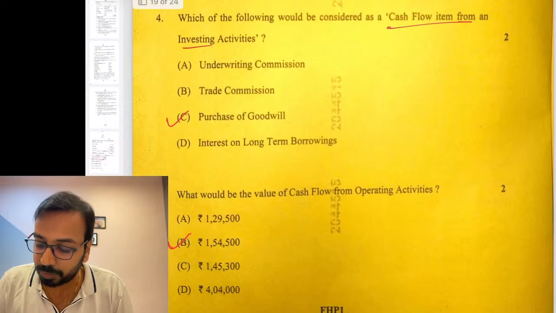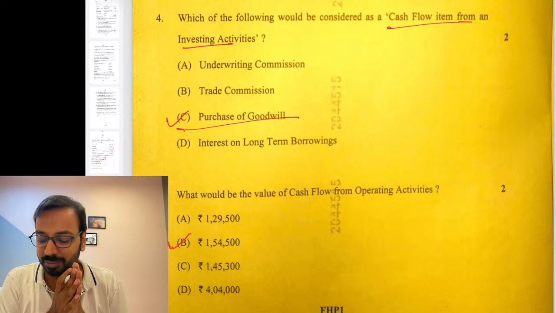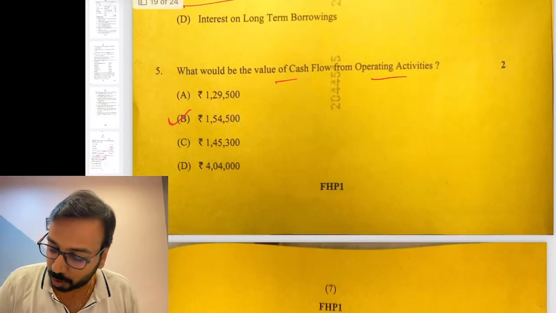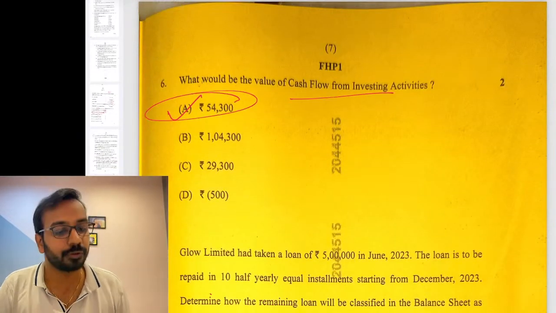Then cash flow from investing activity, straightforward, purchase of goodwill. Nothing to even think about. 2 marks in just a minute, less than a minute. Cash flow from operating activities, I got 154,500, and investing activities, I got 54,300.